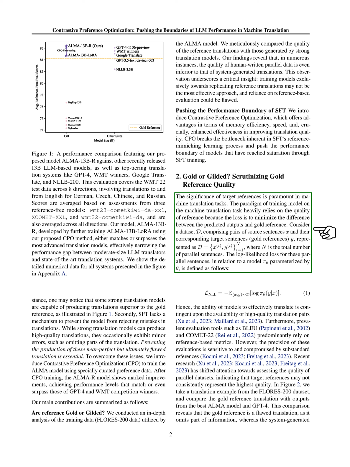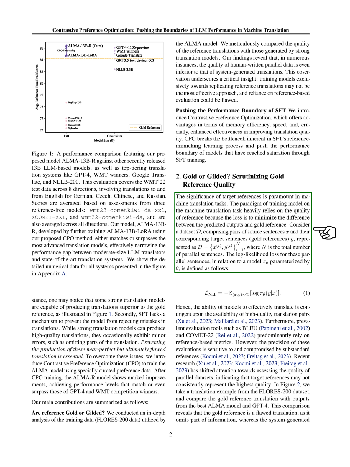The importance of target references in machine translation tasks cannot be overstated. The training of a model for the machine translation task heavily relies on the quality of the reference because the goal is to minimize the difference between the predicted outputs and the gold reference. However, the accuracy of these evaluations can be compromised by substandard references. Recent research has started to assess the quality of parallel datasets, indicating that target references may not always represent the highest quality.